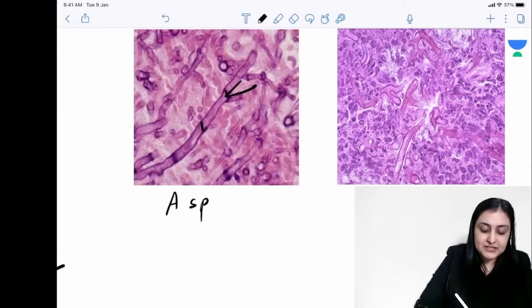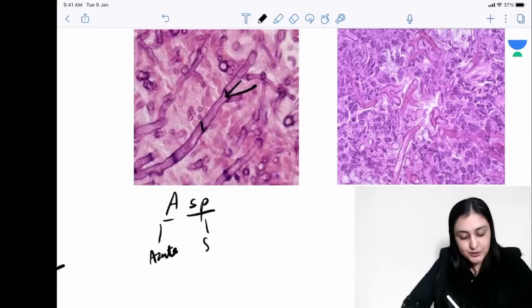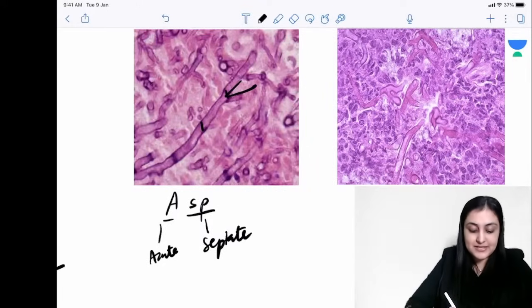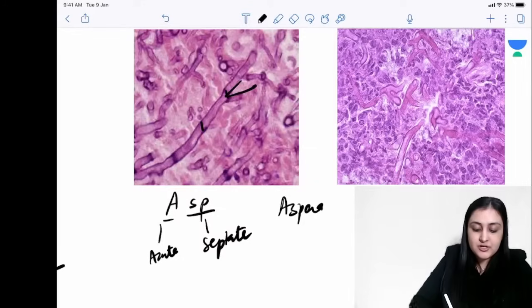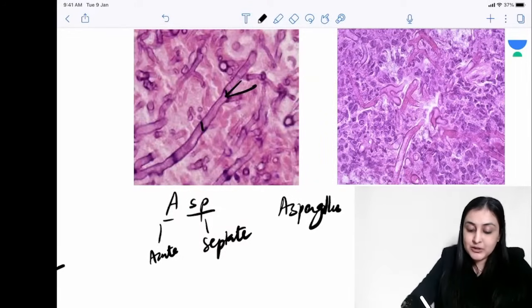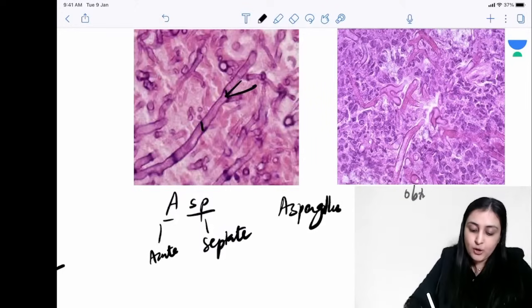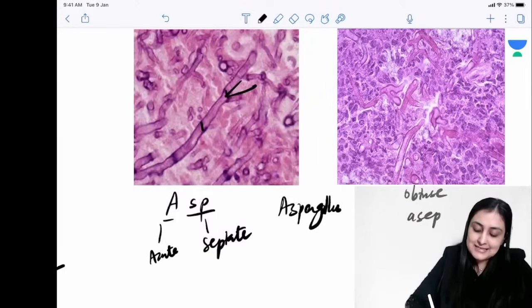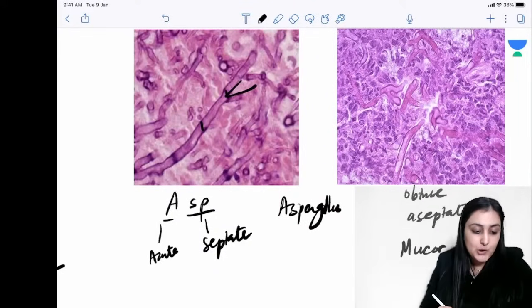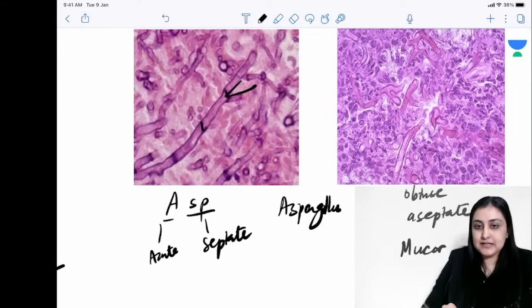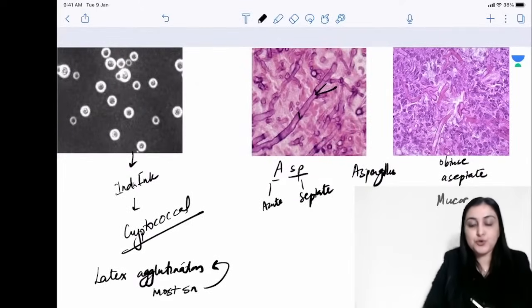The name itself will tell you, ASP: acute angle branching, and you see septations which are present. This is Aspergillus. On the other hand, when you see these broad ribbon shaped obtuse angle branching, aseptate, broad ribbon shaped, this is mucor, mucormycosis or rhizopus basically, right? So this is mucor. All right, so two true hyphae.